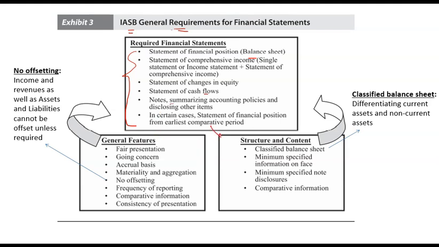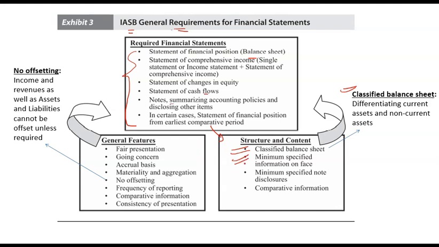Moving on to structure and content, that is, how should these statements be structured. So IASB has a requirement to prepare a classified balance sheet. What is a classified balance sheet? A classified balance sheet is that balance sheet in which current assets and non-current assets are separately reported. So whenever you are preparing a balance sheet, you can either list down all the assets, or you can make separate sections for current and non-current assets. If you are making separate sections for non-current and current, that is a classified balance sheet. And preparation of a classified balance sheet is a requirement of IASB.